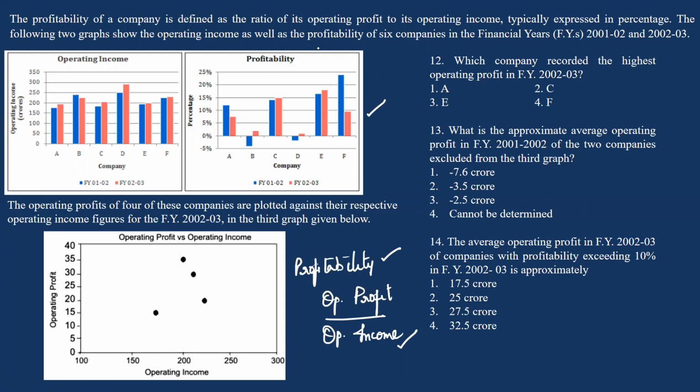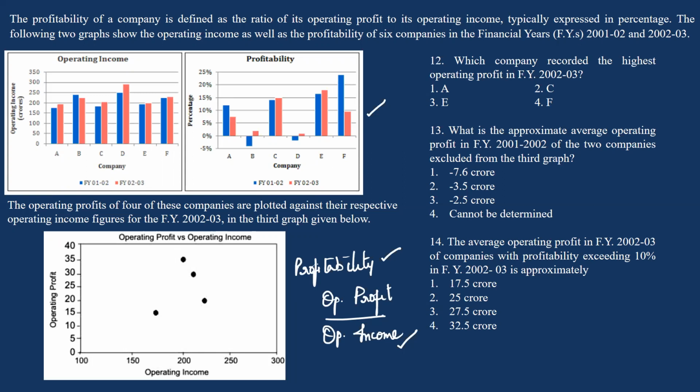Now the operating profits of 4 of these companies are plotted against the respective operating income figures for the financial year 2002 and 2003 in the graph given below. You have 6 companies here. We are given the data with respect to 4 companies. We do not know what those 4 are, and the figures are for financial years 2002 and 2003.